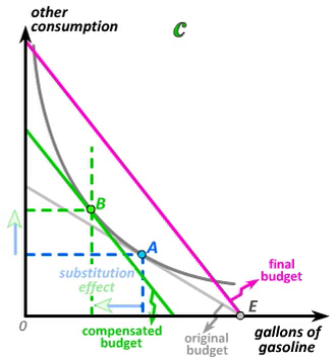In particular, we'll ask where on the magenta budget constraint we might end up if gasoline is a normal good, and where we might end up if gasoline is an inferior good. A normal good is a good whose consumption increases as income increases. An inferior good is a good whose consumption decreases as income increases.